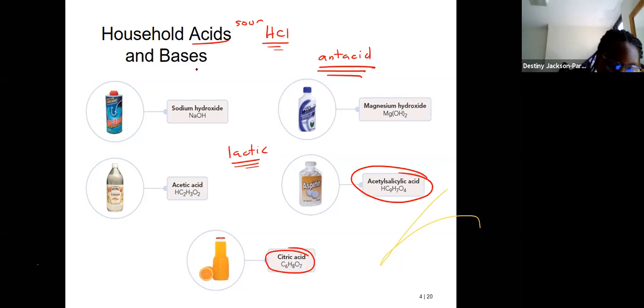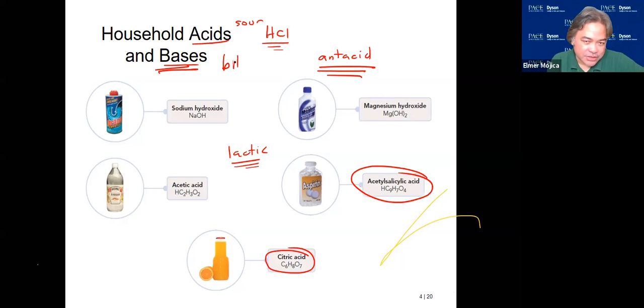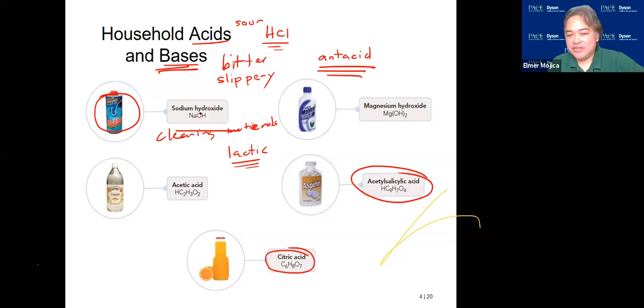Now for the base, most of them, if you taste them, are bitter. They're also slippery. And most of them are cleaning materials, like the Windex, the Drano. Drano is just sodium hydroxide. Now, Maalox, this is what we call an antacid. This is magnesium hydroxide.